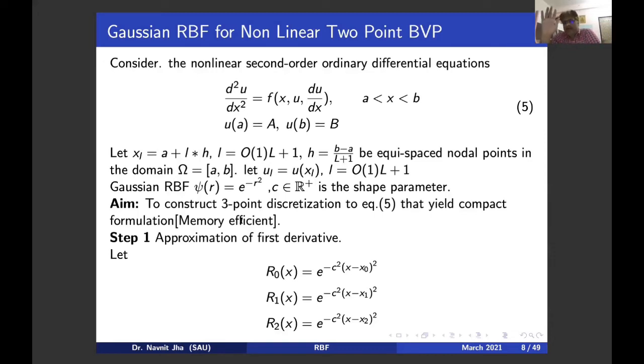For simplicity, I will begin with the easiest differential equation of second order. d2u by dx square is equal to f of x, along with the boundary conditions. The right hand side is just a function of x. You can directly integrate twice on both sides, and you can have u directly. Just bachelor's level integration will give you the solution, isn't it?